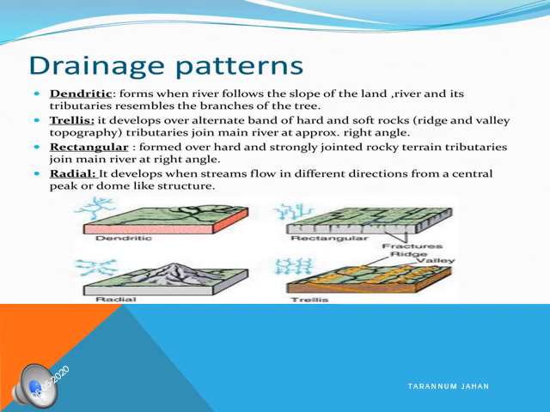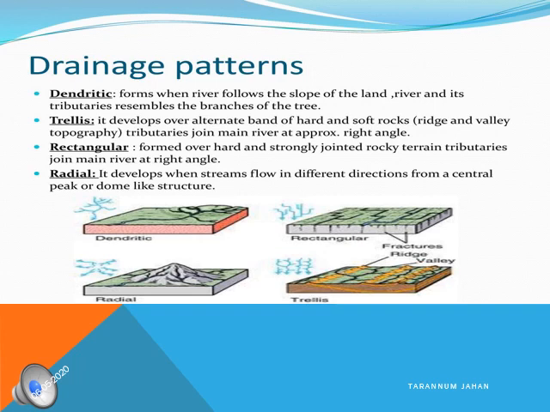So the climate, the rocks, the structure of the rocks below the land and the slope of the land, all this decides the drainage pattern of the river. So there are four drainage patterns, that is dendritic, trellis, rectangular and radial. So let's see one by one what is dendritic, trellis, rectangular and radial.